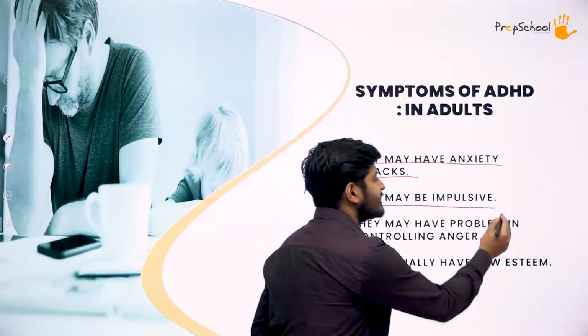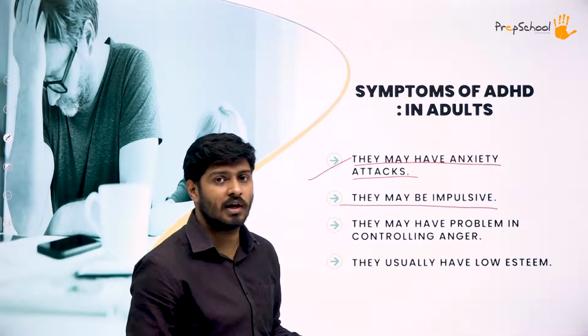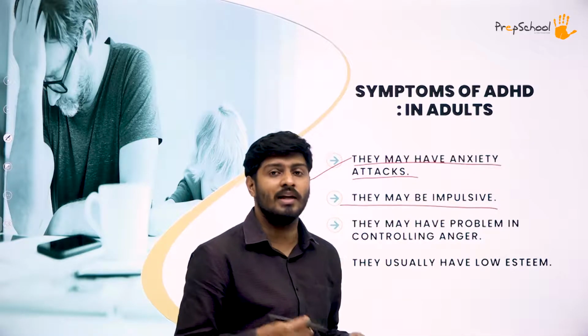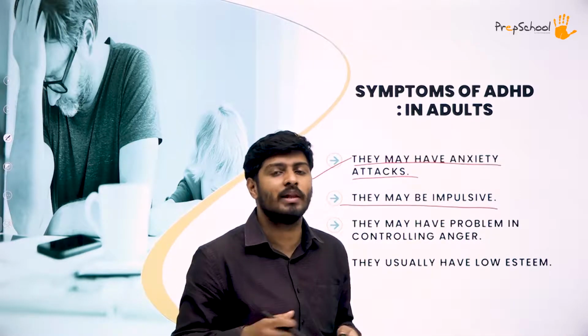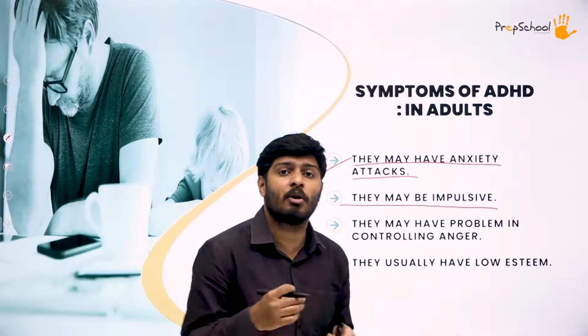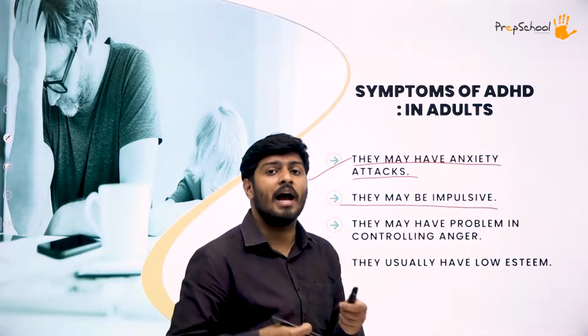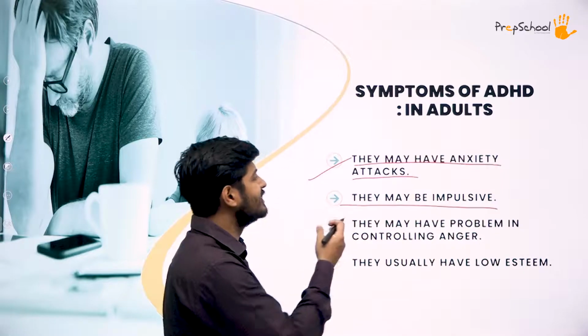Second, they may be impulsive. They get impulsive very quickly. They are not cool; they don't keep their mind cool. They get angry very fast. They make a fuss about everything. They get hyped about every small little thing. So all these things will happen there.